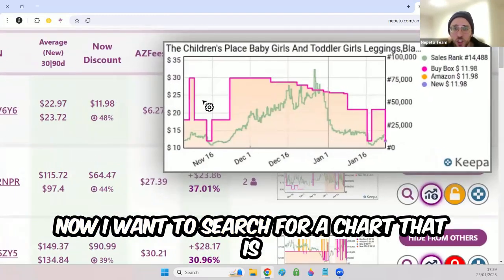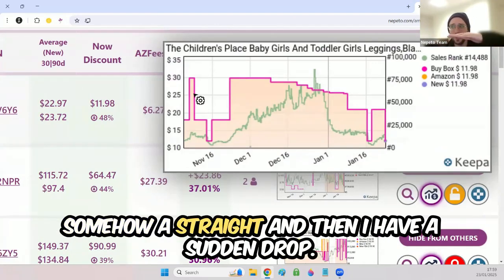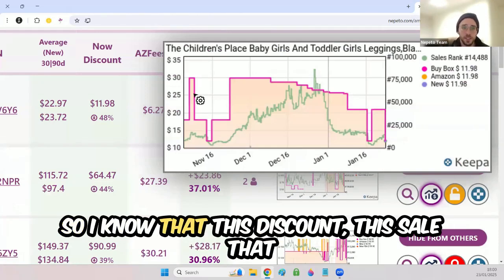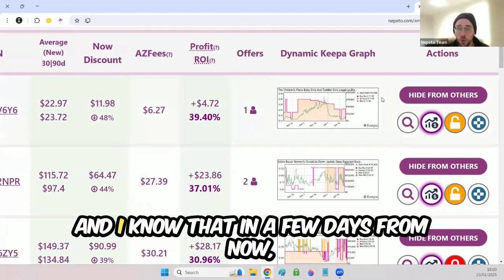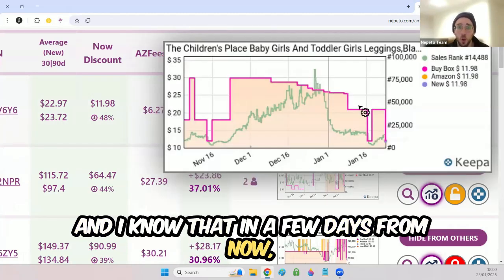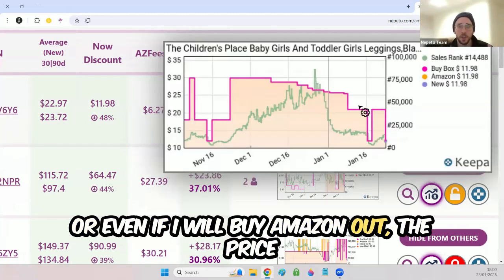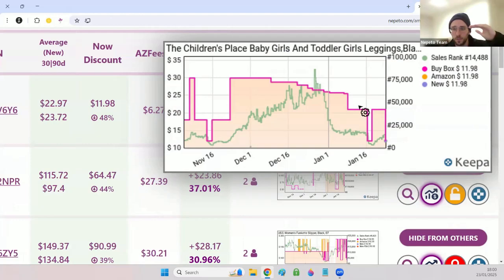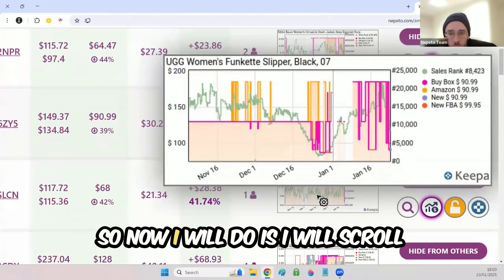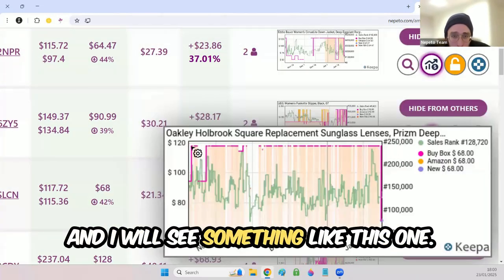Now, I want to search for a chart that is somewhat straight, and then has a sudden drop. So I know that this discount, this sale that Amazon is doing right now, is very temporary. And I know that in a few days from now, or even if I buy Amazon out, the price will go back up and stay there.